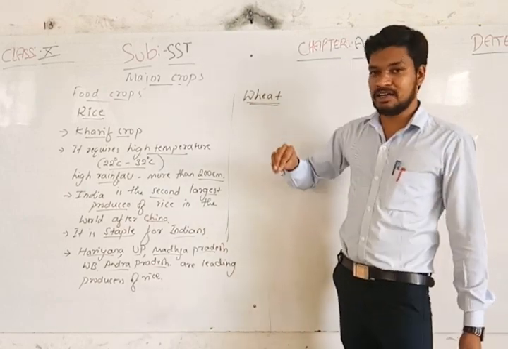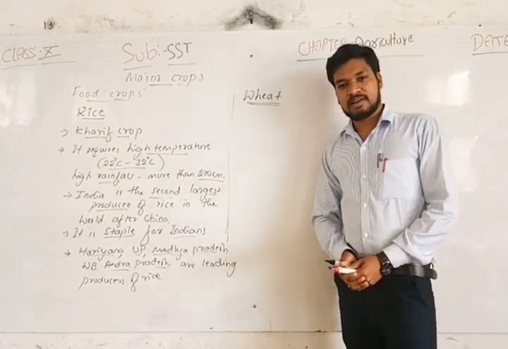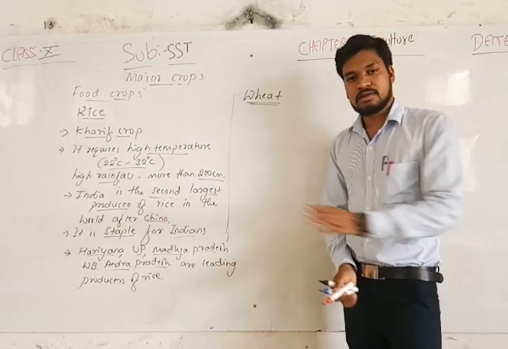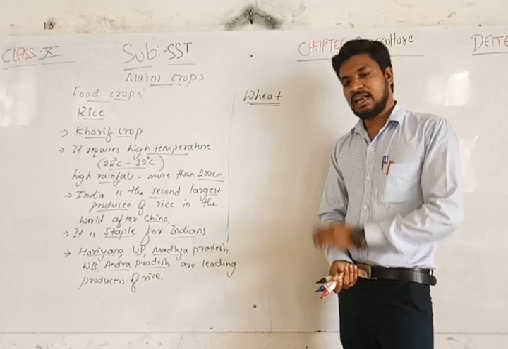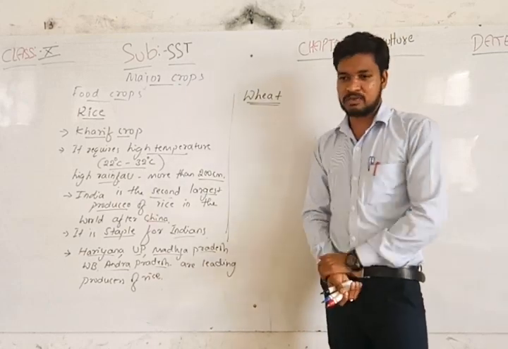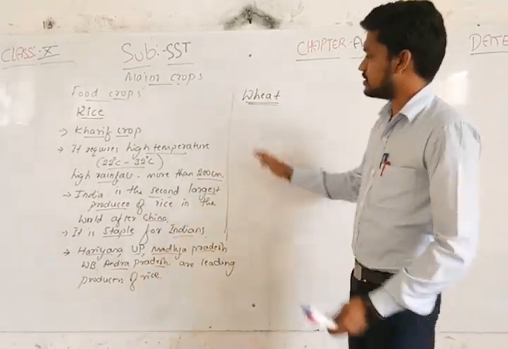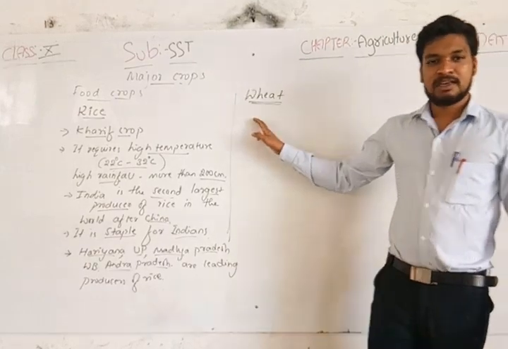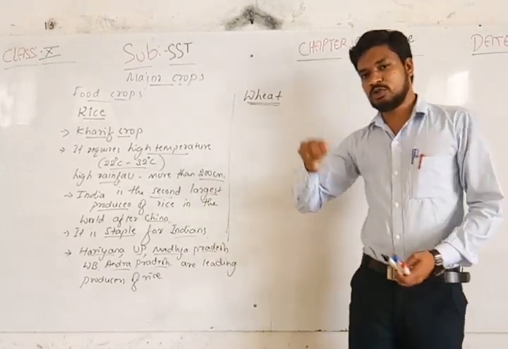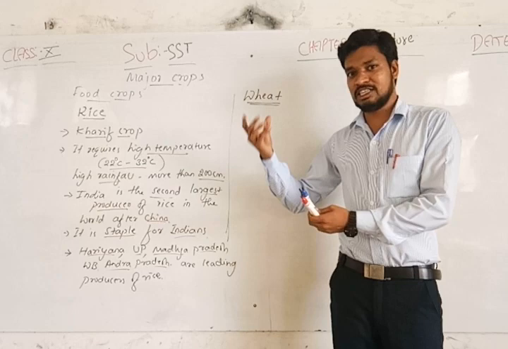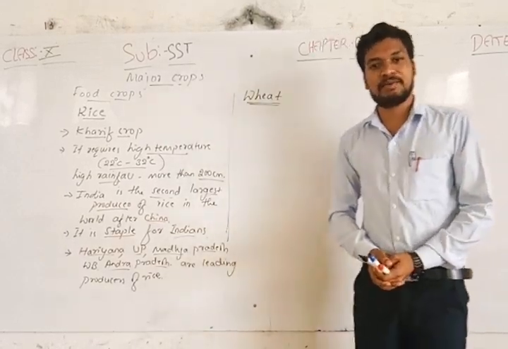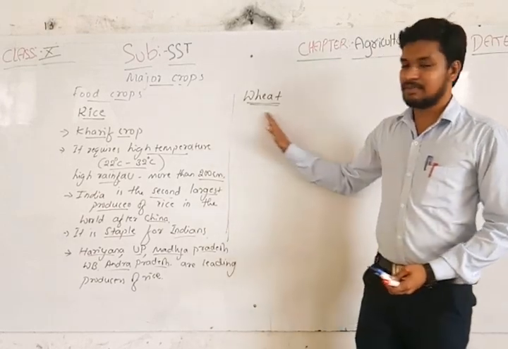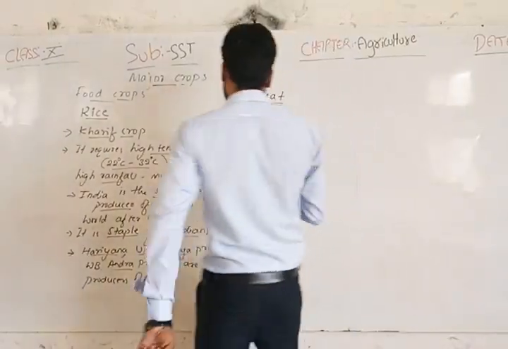It requires low temperature while sowing the seed and high temperature while ripening and harvesting. So this crop is well suited to grow during the rabi season. It's called a rabi crop.